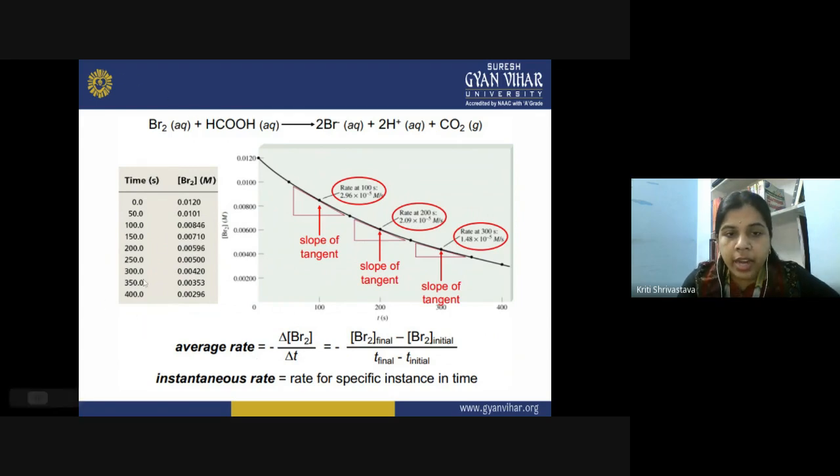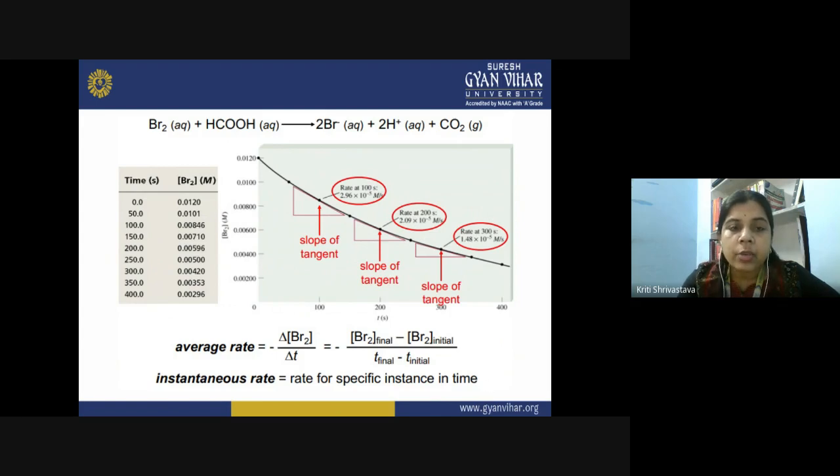Now how do you write the rate law for it? The average rate would be minus delta Br2 upon delta T. That is how you write the rate, right? So how do you find delta Br2? It will be Br2 final minus Br2 initial upon T final minus T initial. For each of the time intervals, you can get the instantaneous rate.